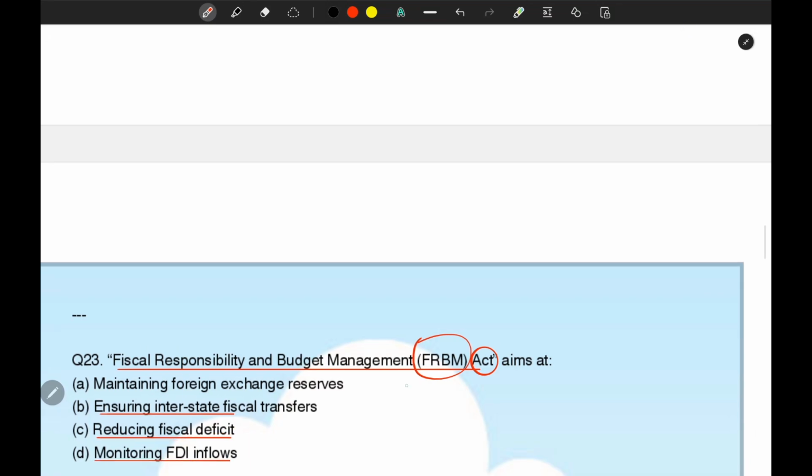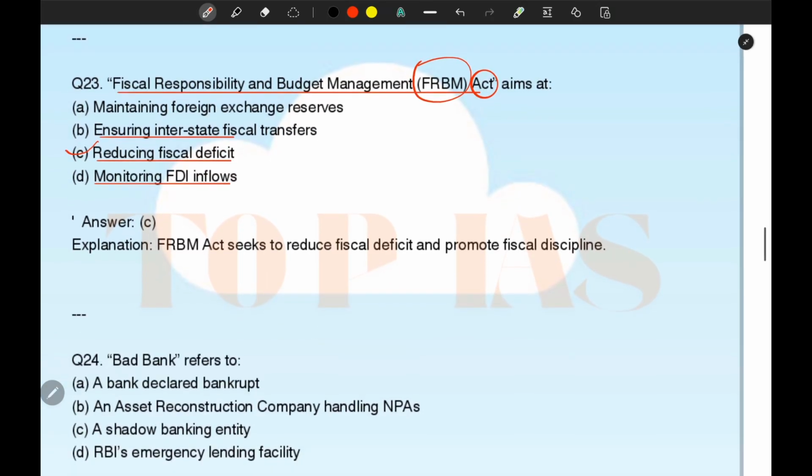So the Fiscal Responsibility and Budget Management FRBM Act aims to reduce fiscal deficit. This is the explanation: the FRBM Act seeks to reduce fiscal deficit and promote fiscal discipline.